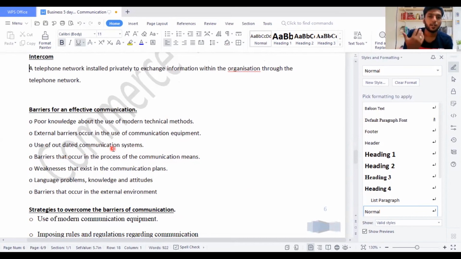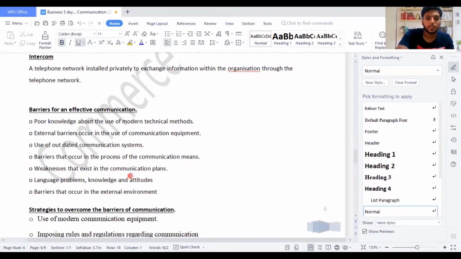When you send a letter, when you can call and speak, for example, if there's a supplier and I want to buy some goods, rather than calling and speaking, I'm sending a letter, then of course it's a very outdated communication system. It takes a lot of time. Barriers that occur in the process of communication means, when you are communicating, there might be problems like noise signals. The external sound also can become a problem sometimes when you communicate through call. Some people will put a high volume of sound and start watching songs. So then of course you will get disturbed.